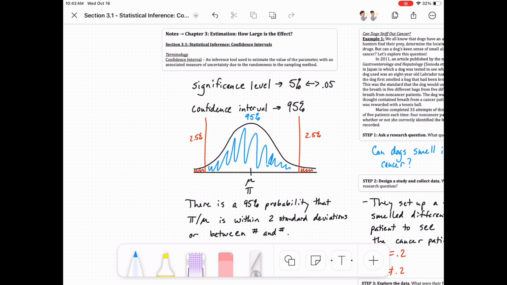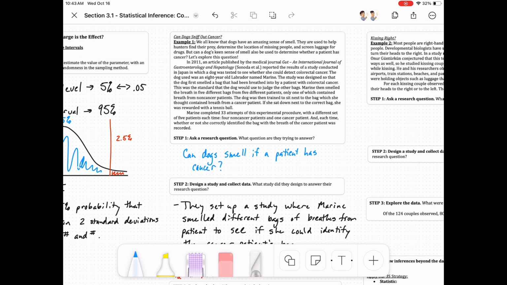But what a confidence interval is describing is based on the sample statistic that we find, whether that be p-hat or sample mean. We're describing what probability that our actual long run proportion or our population mean will fall within 2 standard deviations of the p-hat or sample mean that we found. And so there will be 2 different numbers based on that.